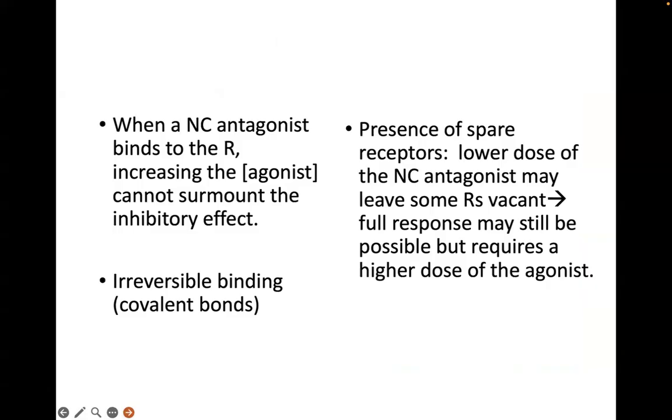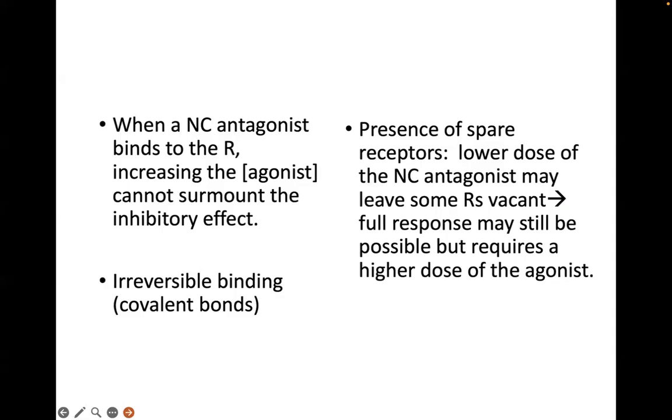Now, in the presence of spare receptors, sometimes if you give the non-competitive antagonist at a lower dose, it can leave some of the spare receptors. So you may have some vacant receptors left. And therefore, you may recover the full response of the agonist, the maximum efficacy of the agonist, but at a higher dose, at a much higher dose.